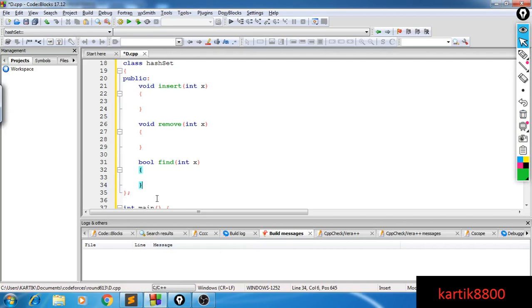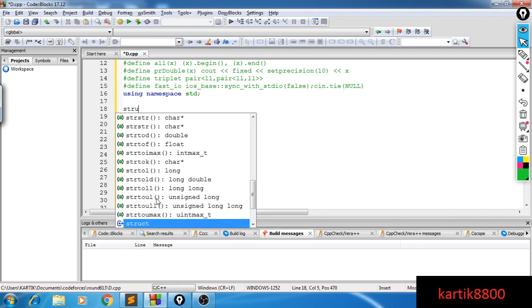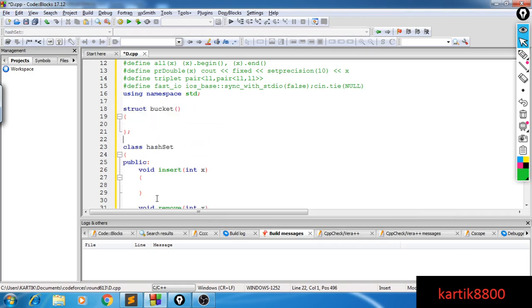So as discussed, we're going to have some buckets, some n number of buckets, and a hash function. Let me say, okay, structure bucket, and each of my bucket is a linked list. I could say it can also be a vector maybe. So each of my bucket is a vector, simple as that.